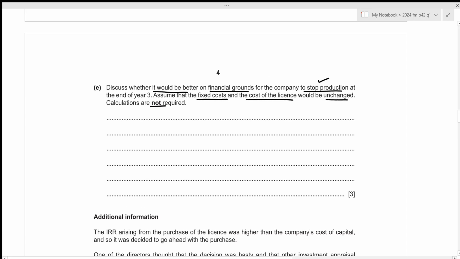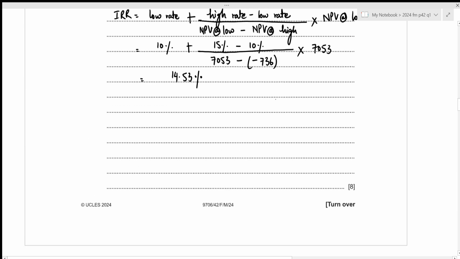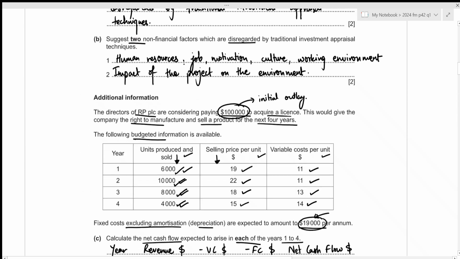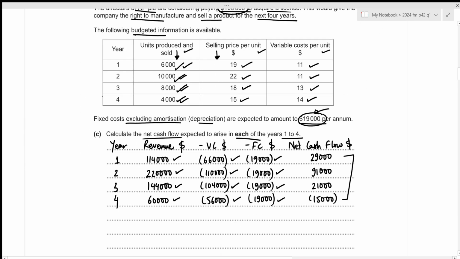And we were told that we need to assume the fixed cost as well as the cost of license would be unchanged. It means that even after we stop the production for the fourth year, we still have to incur the fixed cost of 19,000 in that case, right?